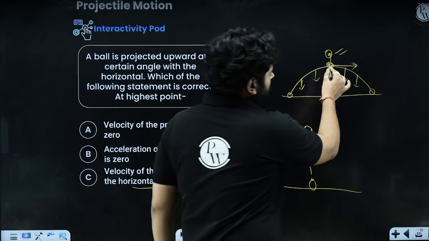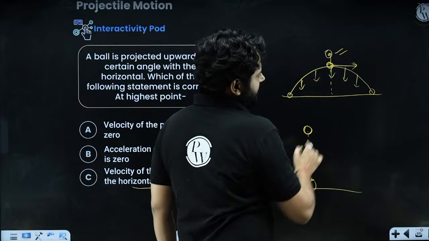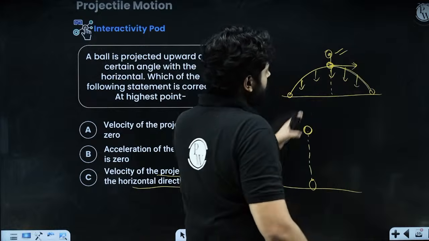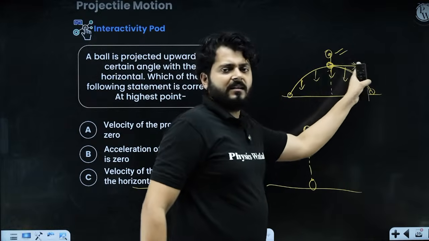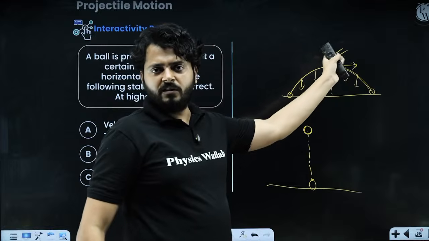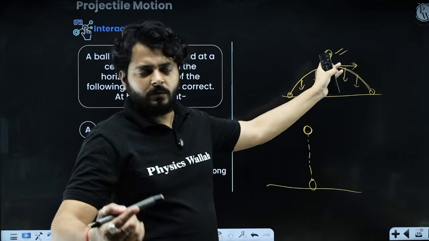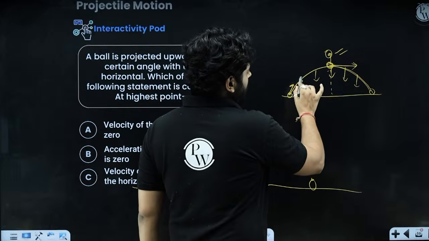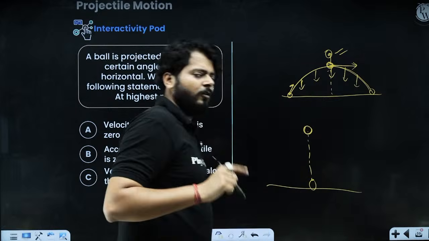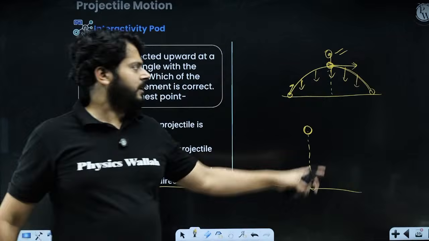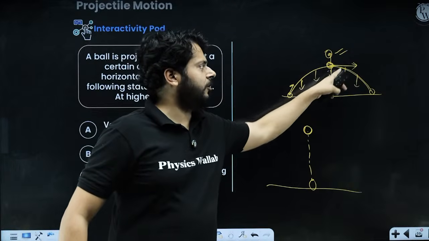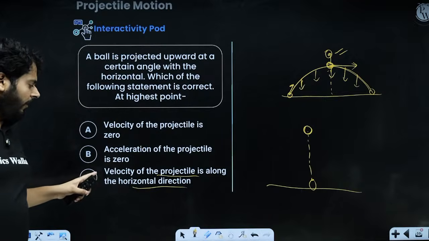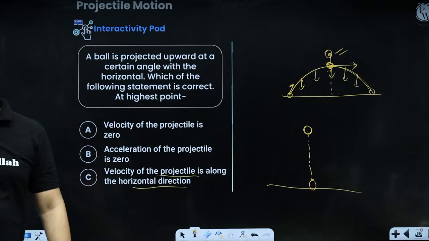But at the topmost point, the particle doesn't fall like this. It goes further and travels like this, right? This journey is only possible when there is a horizontal velocity over there, right? Yes or no? So when a particle is launched, as I said again, the horizontal component of the velocity remains unchanged. So even at the topmost point, the horizontal component remains as it is, right? So at the topmost point, all the velocity is in the horizontal direction.